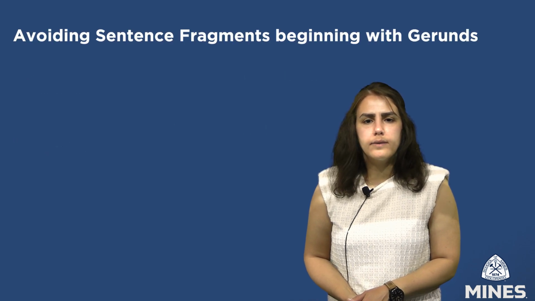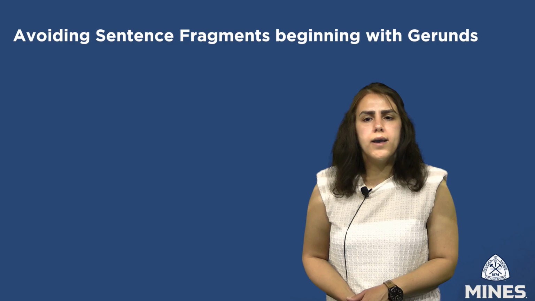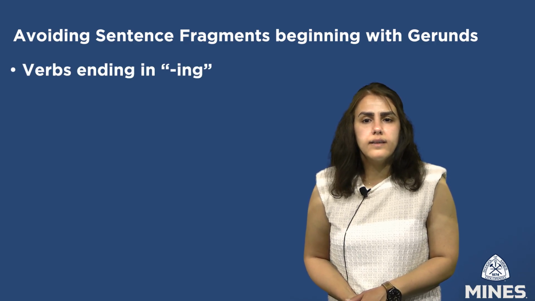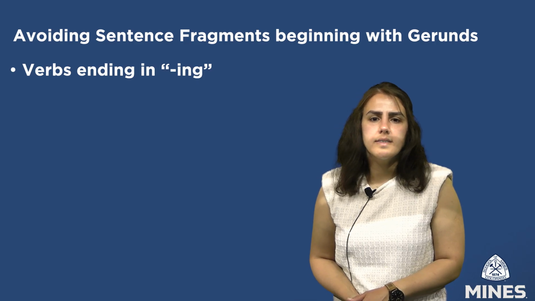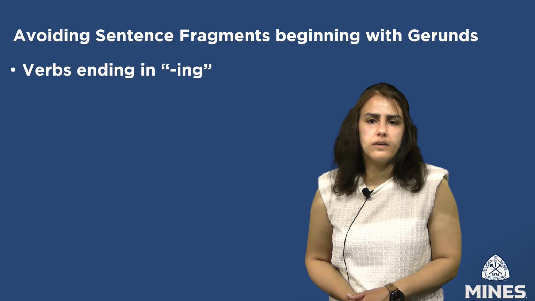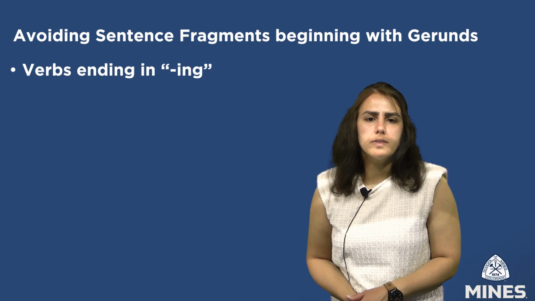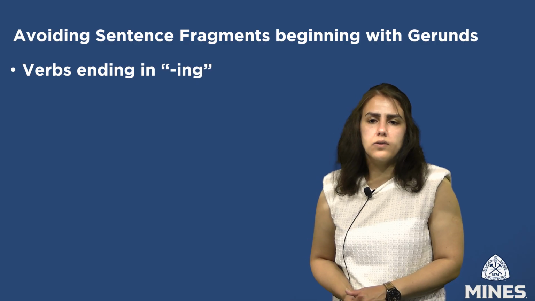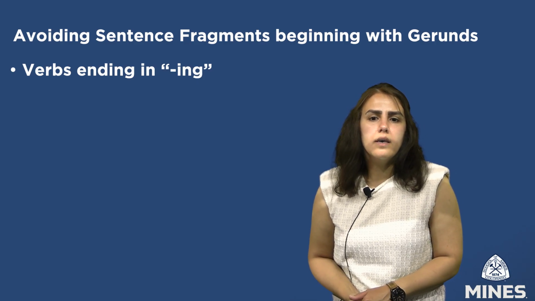Avoiding sentence fragments beginning with gerunds, -ing words. Gerund phrases, verbs ending in -ing, can frequently lead to sentence fragments when not accompanied by a clear subject or finite verb. These phrases may resemble complete sentences, however, they often lack the grammatical structure necessary to convey a complete thought independently. Consider the following example.